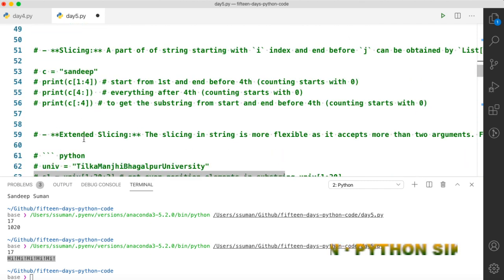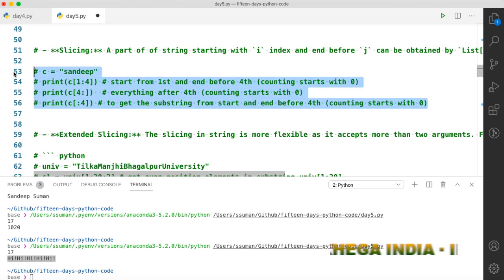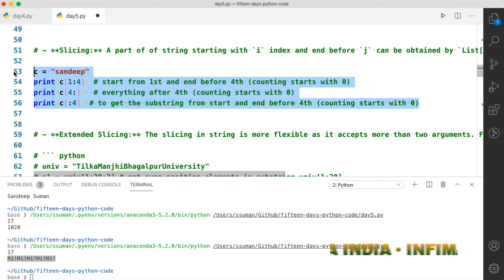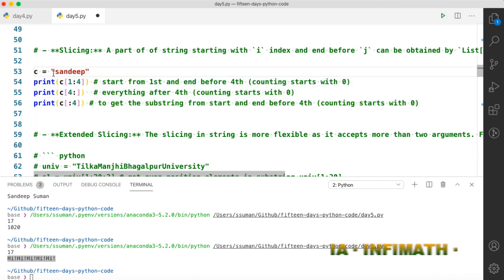Now slicing works the same way. Suppose we have a string, I have written Sandeep, and then slicing. Again we will use square brackets to slice, and we have to use a colon inside that.